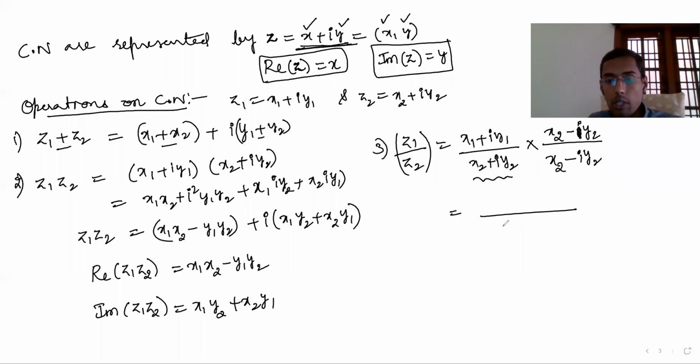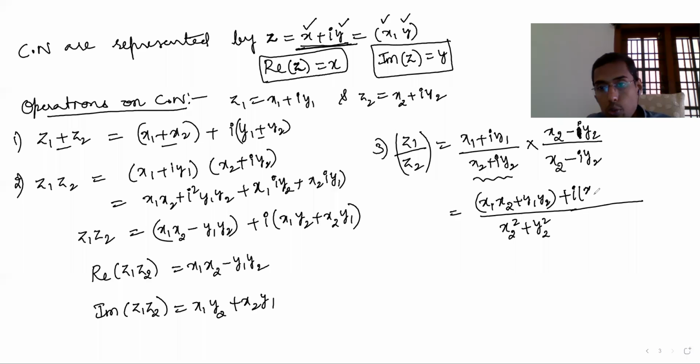Like this, the denominator will be x2 square plus y2 square. And here x1 x2 plus y1 y2. Why? Because i square is minus 1, that's the reason. Plus here x1 y2, x2 y1. Like that you have to simplify. Plus i, if I take common, x2 y1 minus x1 y2. Like this you should keep it. So this is very, very important.